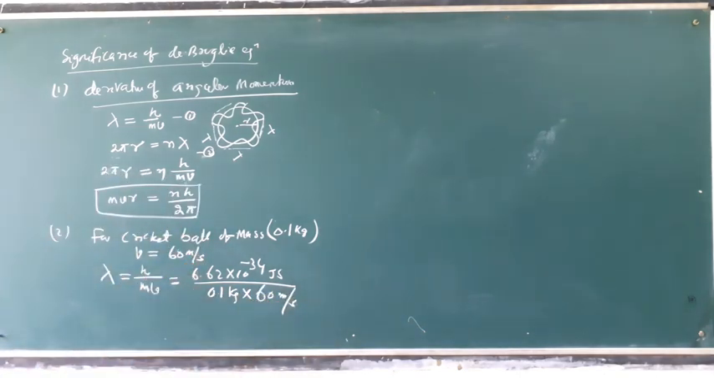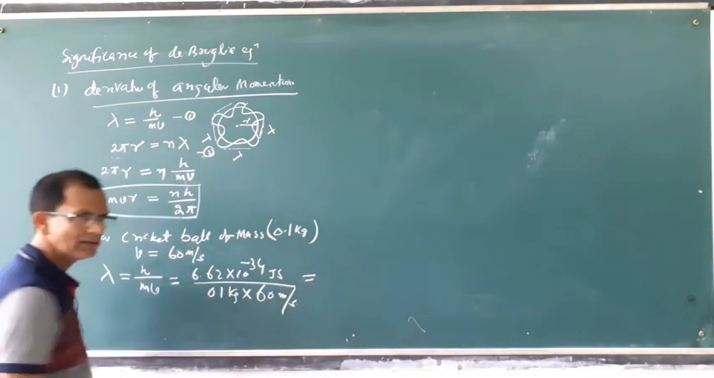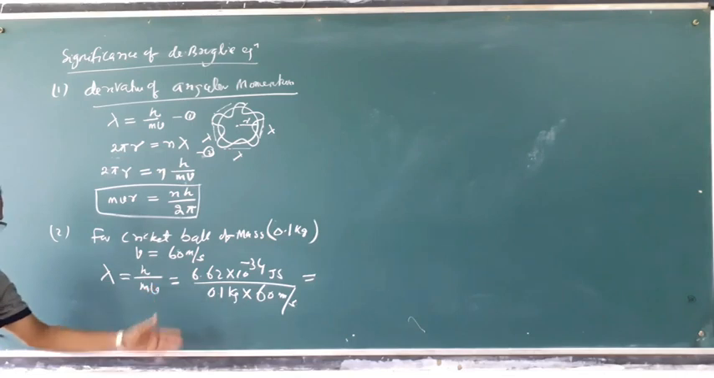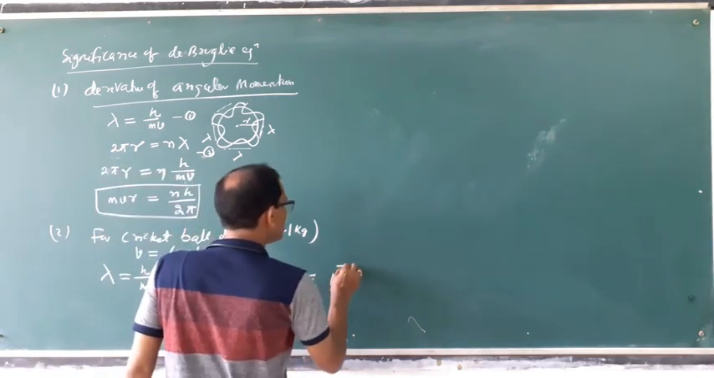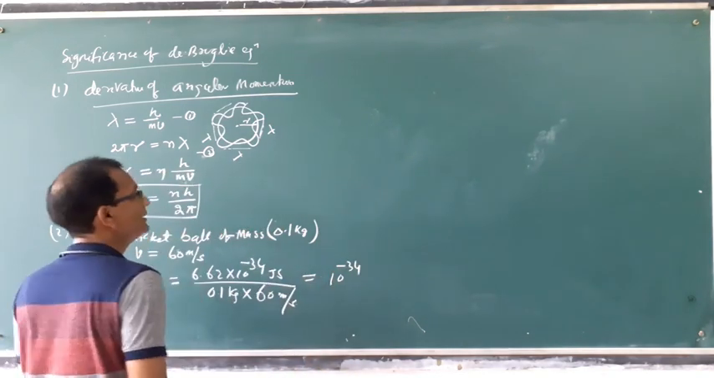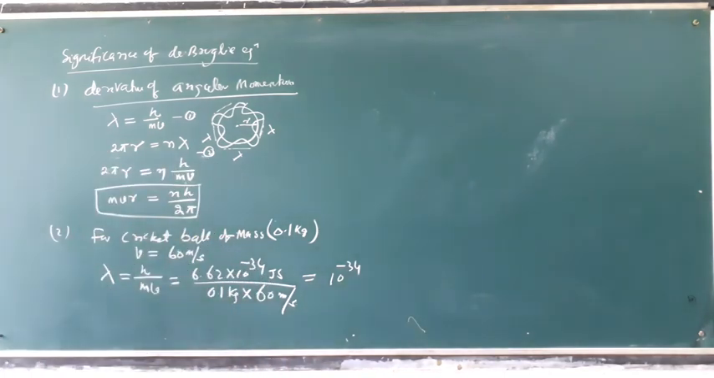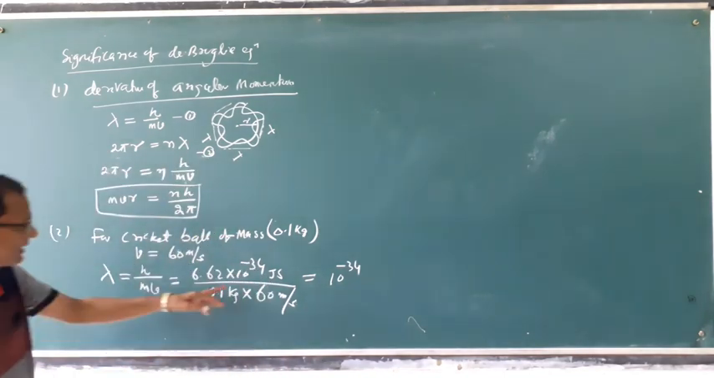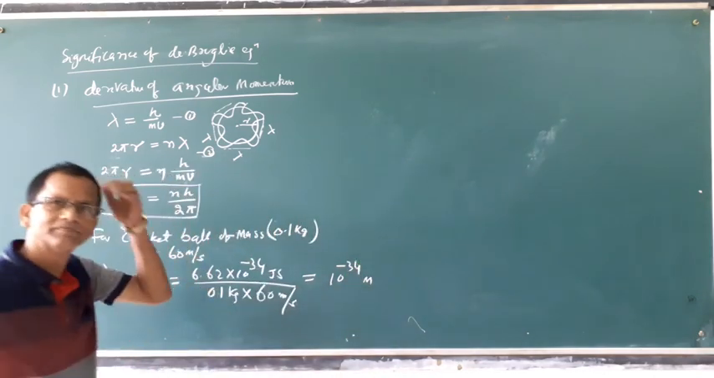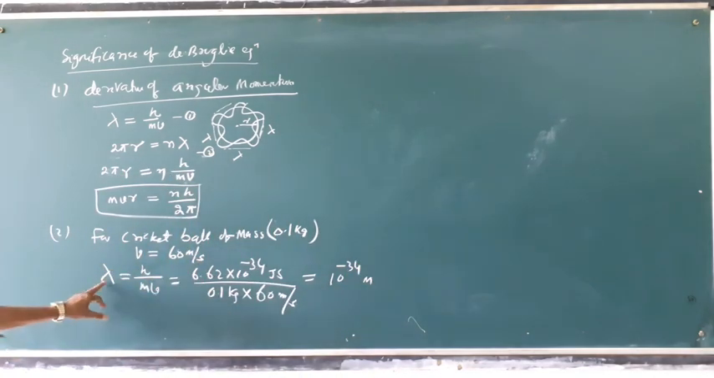Then calculate how much lambda is coming. Just try to calculate, pause the video and calculate it. Quick, how much is coming? Approximate value, 10 to the power how much? The result will be approximately 10 to the power minus 34. As we have taken meter per second, the wavelength value will be 10 to the power minus 34 meter.